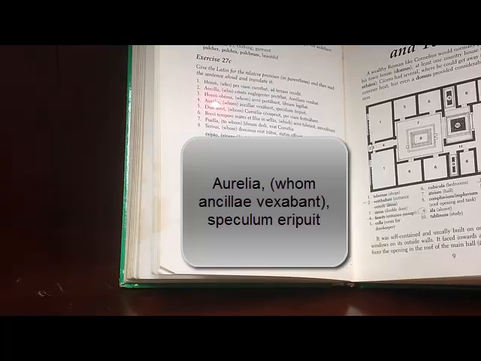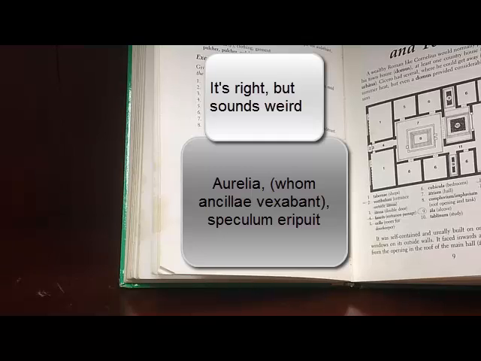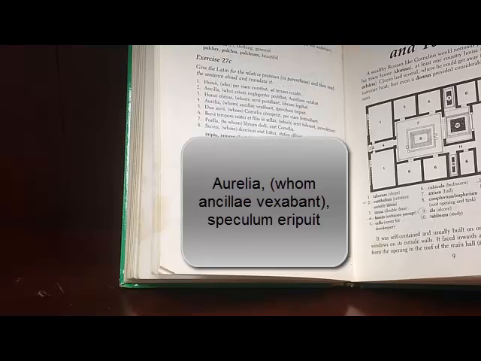So please don't make that mistake again, because that mistake makes me really sad. But how do we do this? First, translate the part of the sentence that doesn't involve the relative clause. Aurelia speculum eripuit. Aurelia, what did she do? She eripuit it. She ripped away, she snatched away the speculum, the mirror. Aurelia, whom the slave girls vexed, or were vexing, snatched away the mirror. Okay.